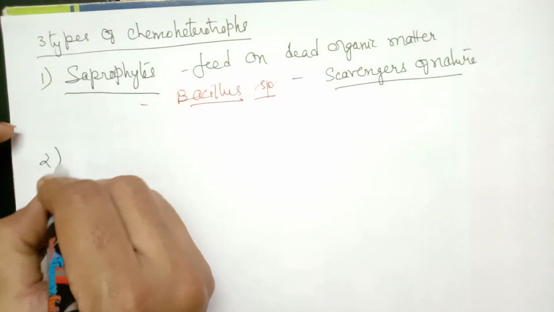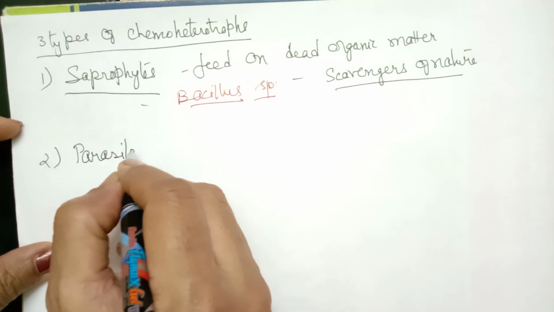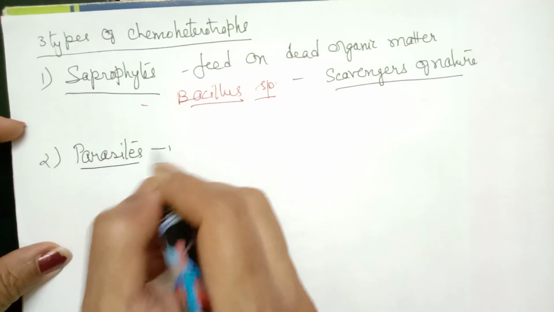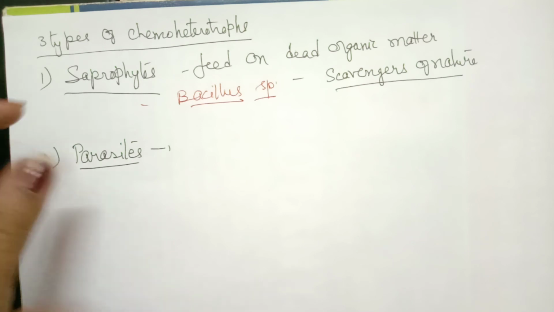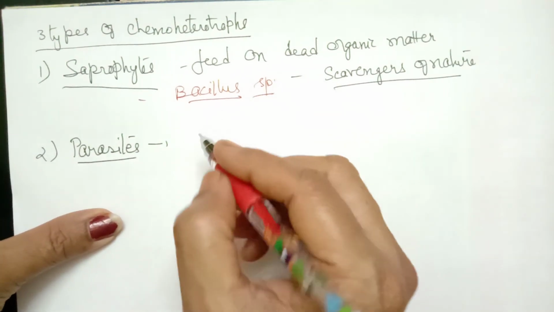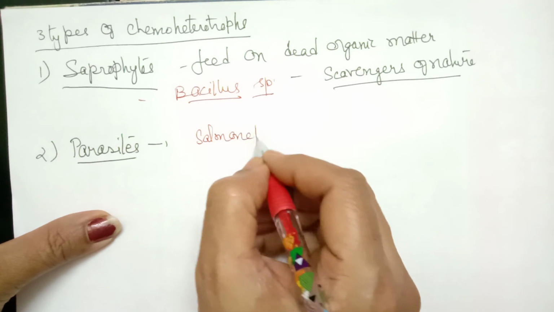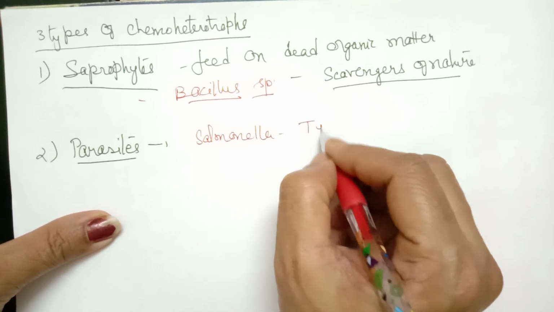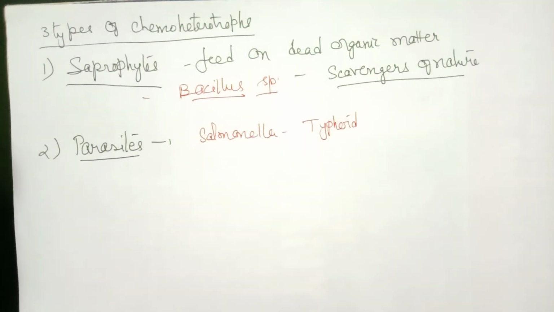Now the second type are parasites. Parasites are disease causing organisms. They completely depend on the host and they are disease causing. They live inside or outside the host. There can be different types of disease causing organisms. One example is Salmonella. Salmonella in humans causes typhoid.